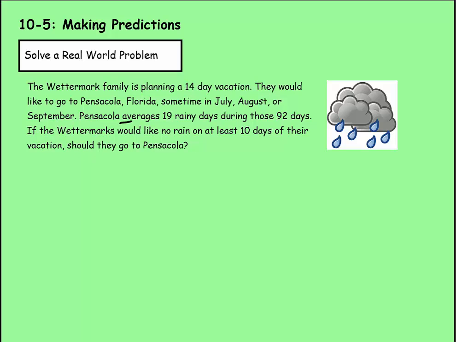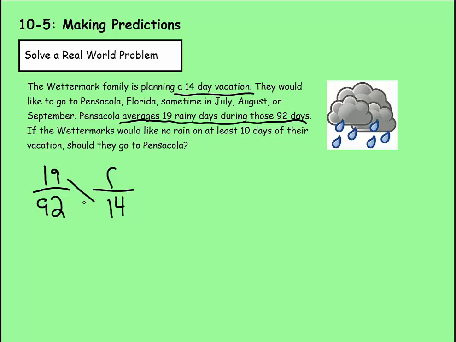So here it gives us the experimental probability. It tells us how often it rained in the past. So that'd be 19 out of 92 for our probability. That means it rains 19 times for every 92 total days. The Wettermarks are going on vacation for 14 days, so their total days are 14. So how many days is it going to rain for them? So 92r is equal to 19 times 14. 92r is equal to, this is 266.